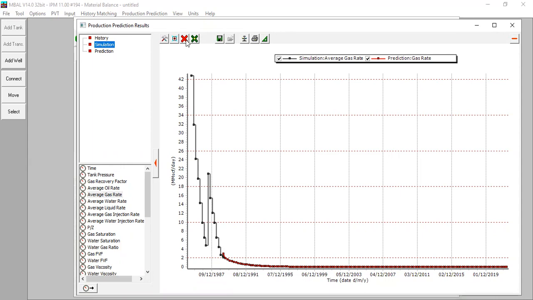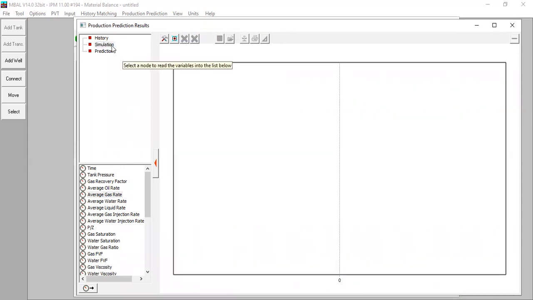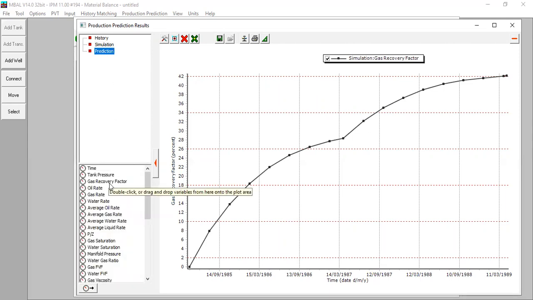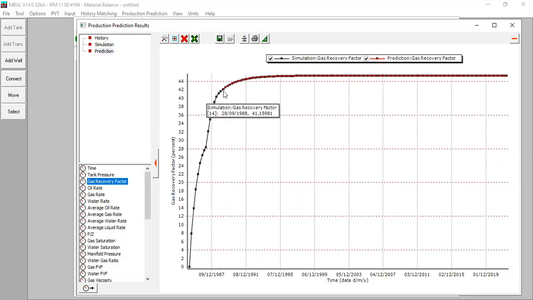And you can plot gas recovery factor, for example, simulation, gas recovery factor. We can achieve a recovery factor of 42, but with prediction, gas recovery factor, you can see we can increase the recovery factor to around 45.